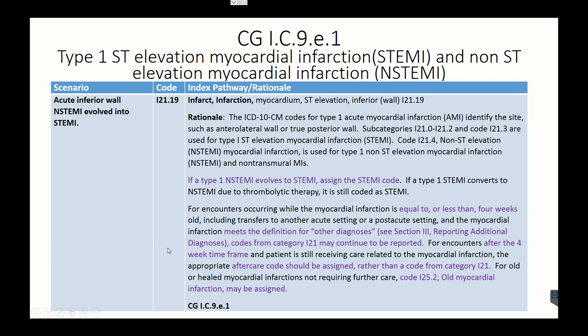For encounters after the 4-week time frame and the patient is still receiving care related to myocardial infarction, the appropriate aftercare code should be assigned. So remember that aftercare word. So the aftercare code should be assigned rather than a code from category I21. For old or healed myocardial infarctions not requiring any further care, you code the I25.2. Old myocardial infarction may be assigned.